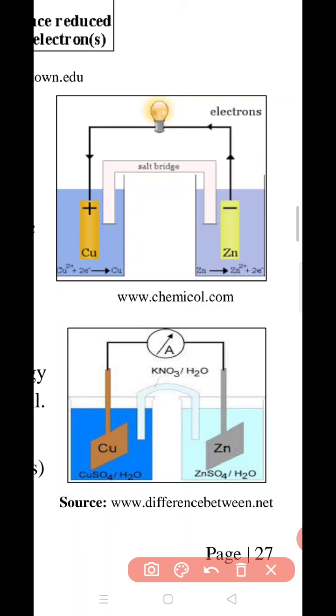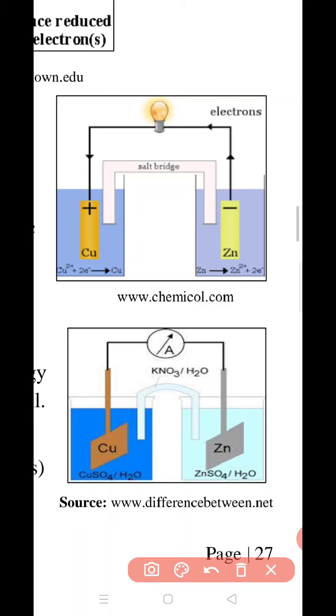Whatever the salt solution is there, zinc gets deposited on this zinc plate, and here copper gets deposited on the copper plate. So in this way, due to electrical energy, there is a separation of the solution into zinc metal and copper metal. So this is called an electrolytic cell.